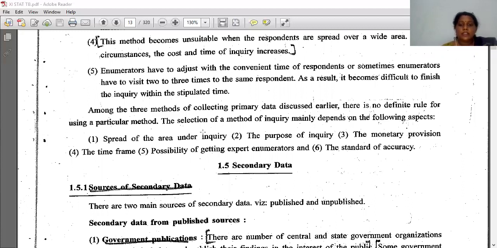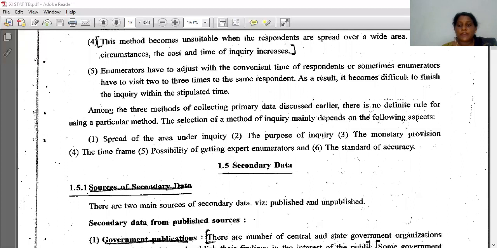Okay, then selection of method depends on the following aspects, that is the spread of the area under inquiry. If I am smart enough, then I will smartly select which method I have to go for. Suppose the area is wide and I am selecting questionnaire by enumerator, then my expense will increase. So if I want to shorten my expense, then I will go for questionnaire by post. Okay, that is called smart work that we have to do. Spread of the area under inquiry.